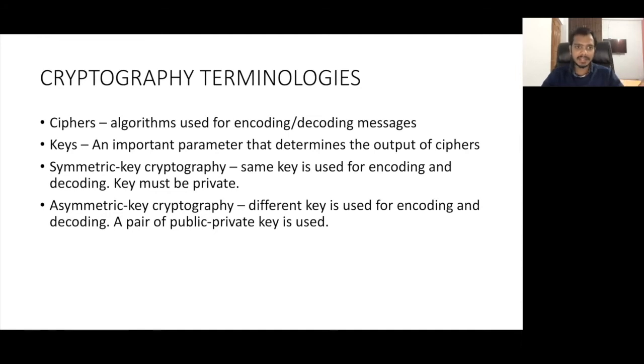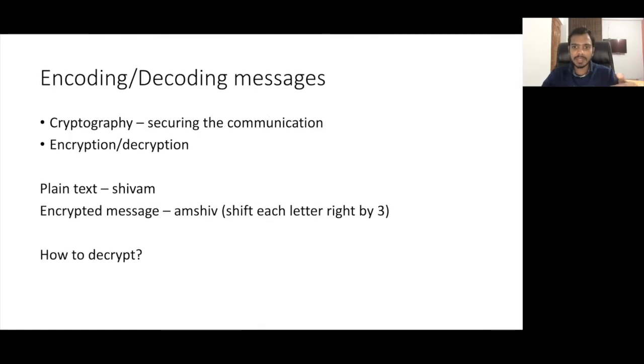Next are keys, an important parameter that determines the output of ciphers. For the algorithm to work, you also need to supply a key. Here the key is 3. We are telling the algorithm to shift each letter right or left by 3. That 3 is the key here. We can also change the key to 4 or 5, then the algorithm will shift it by 4 or 5.